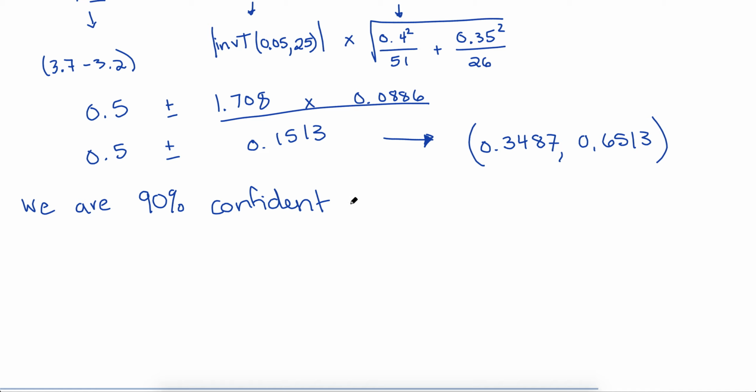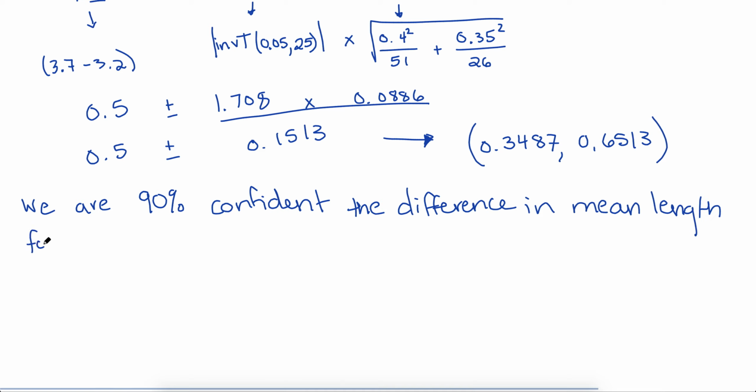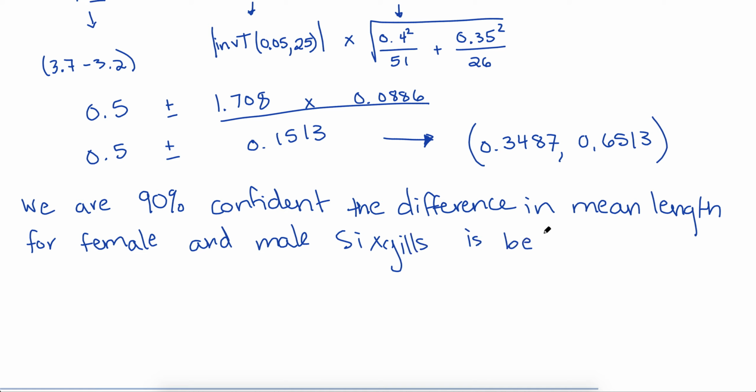So we are 90% confident the difference in mean length for male and female six-gills. I'll say female first since that's our group 1. For female and male six-gills is between, okay, and then give our interval, 0.3487.